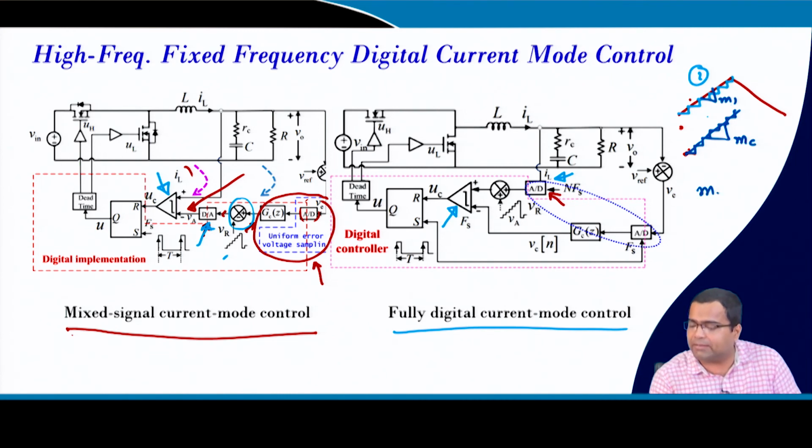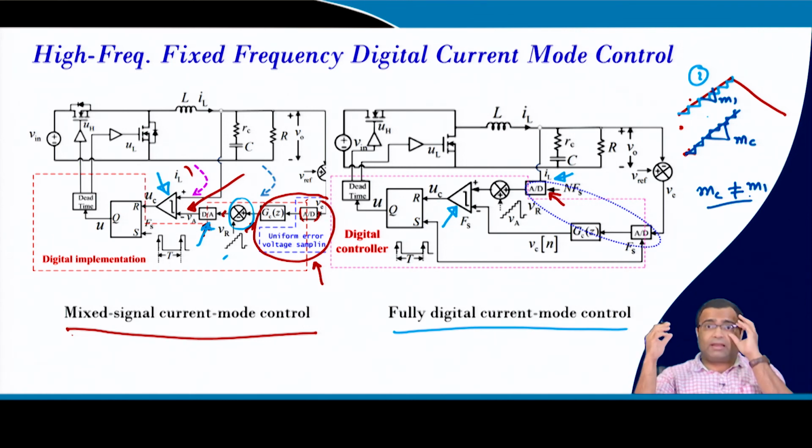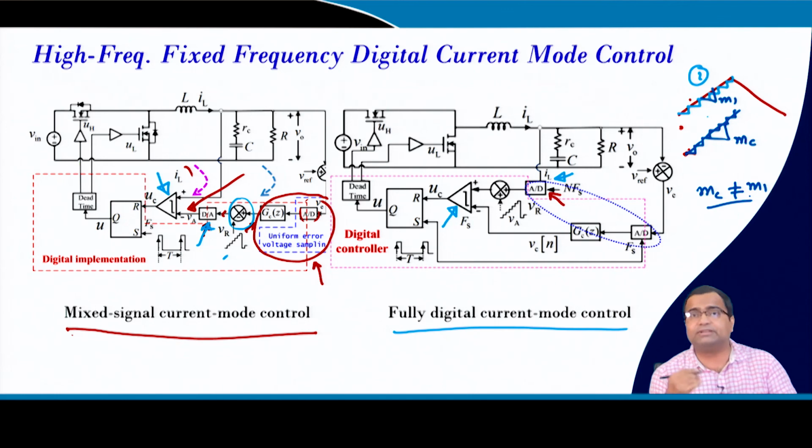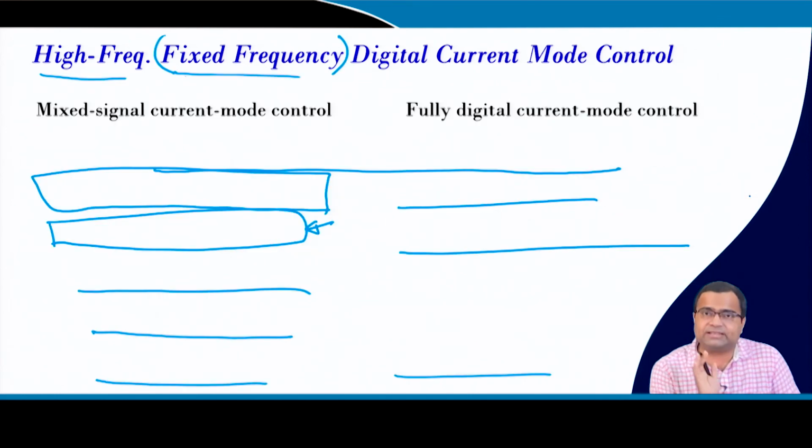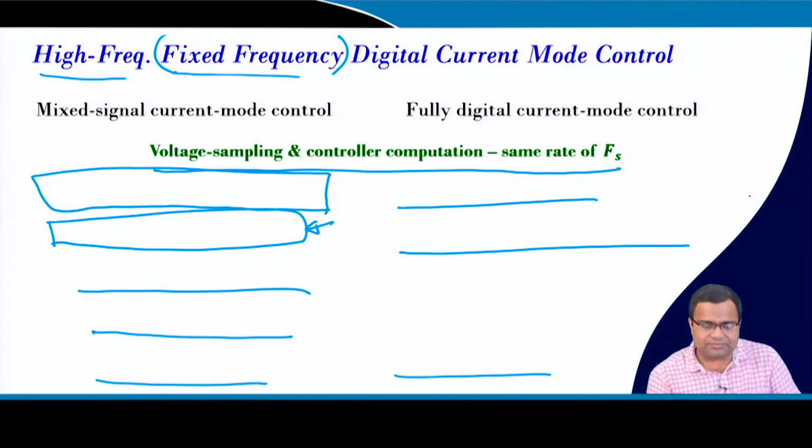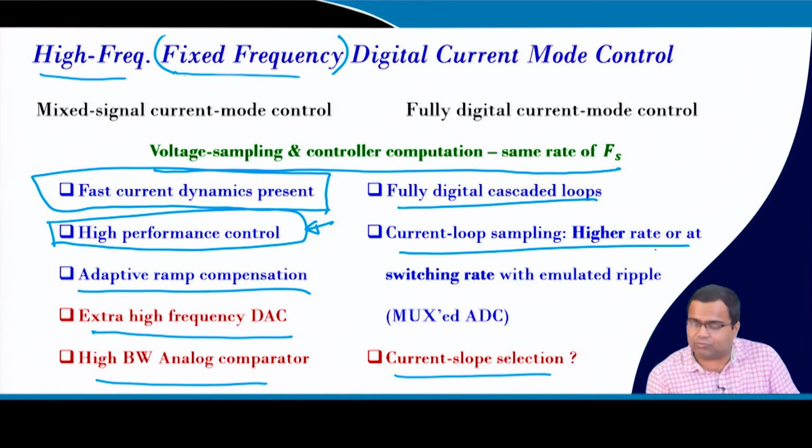So MC need not always be M1, in fact it may not be. There are multiple works showing that even if you set MC equal to M1, which was the initial objective, that may not ensure different types of stability, and we will discuss that in the next lecture.